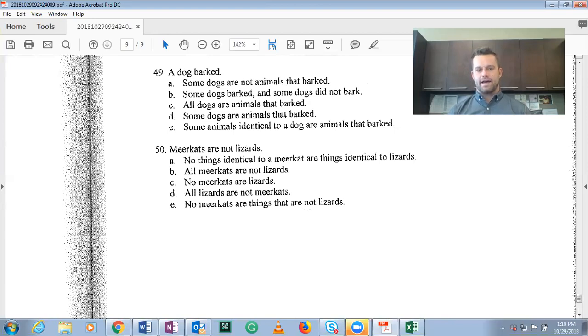No dogs are cats. So when you have something like this is not that, it's the same as saying no S are P. S are not P. No S are P. Humans are not meerkats. No humans are meerkats. So the answer here is letter C.